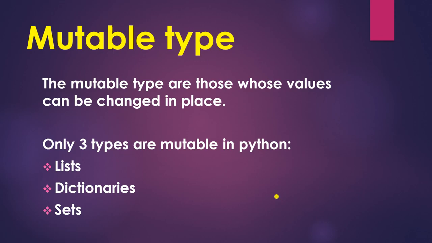Next is mutable type. The mutable types are those whose value can be changed in place. There are 3 mutable types in Python: list, dictionaries and sets.